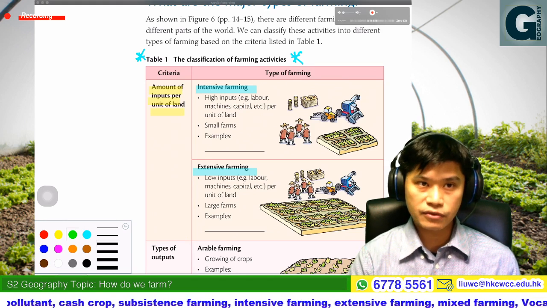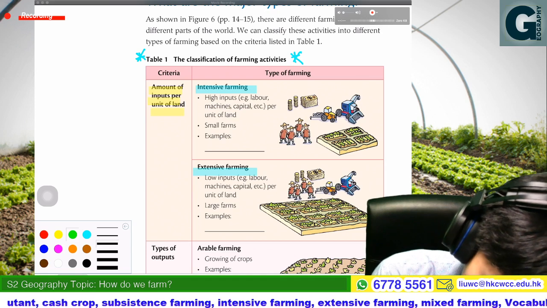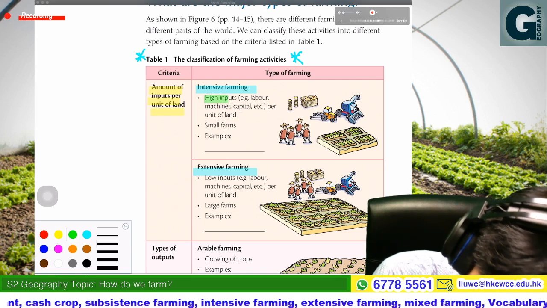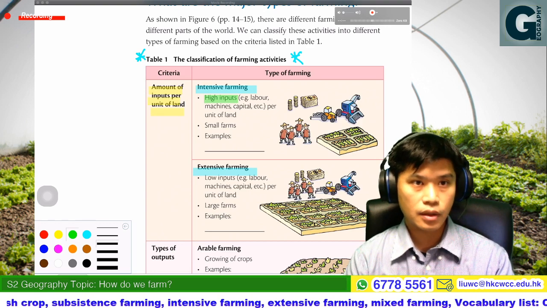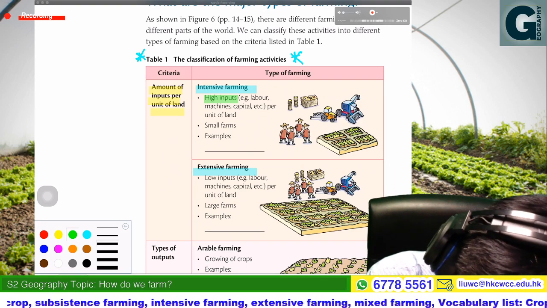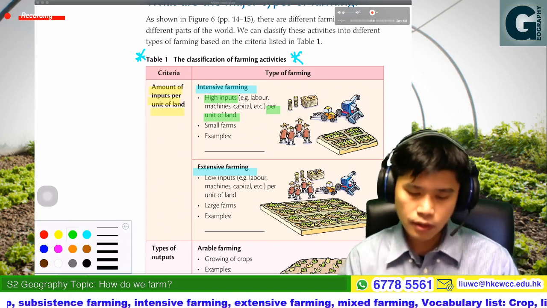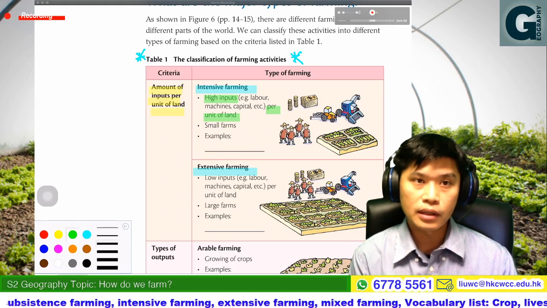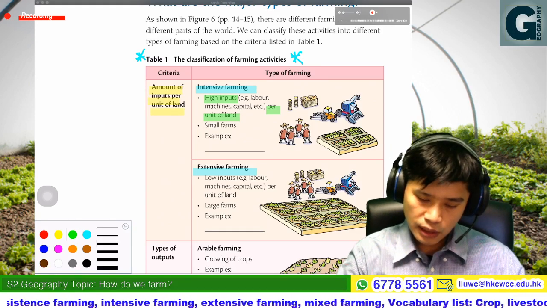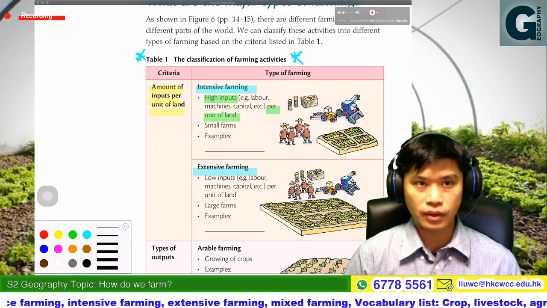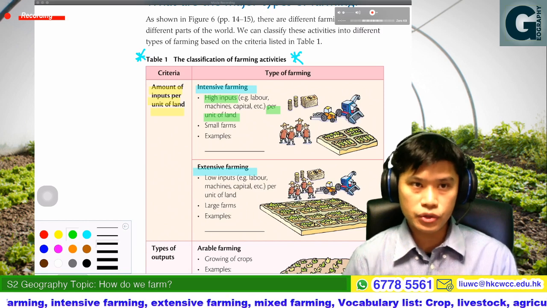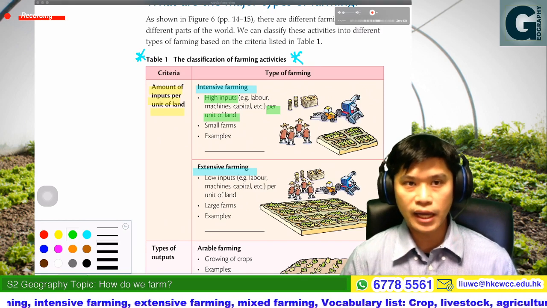So what are the intensive and extensive farming systems? For intensive farming, please highlight: normally the level of inputs per unit of land is high compared to extensive farming.